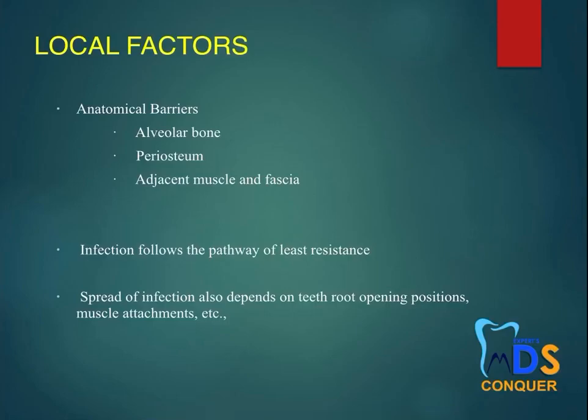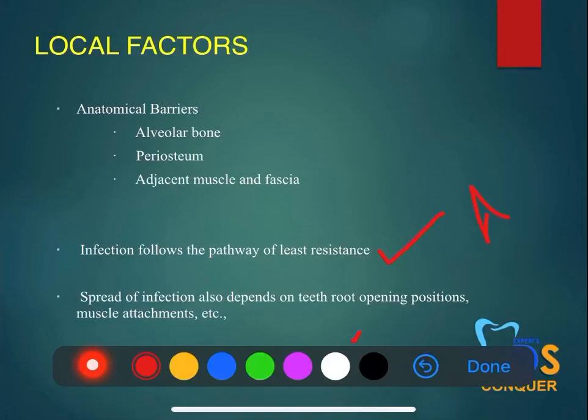The infection follows the pathway of least resistance. So this is a very important point which you need to highlight. Even as an essay question, it's very important. The major local factor for the spread of infection is that the infection always chooses a path of least resistance to spread. So that is the main thing that you have to answer even in your viva. So do make a note of this point and highlight this point.